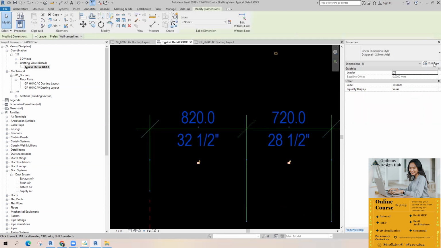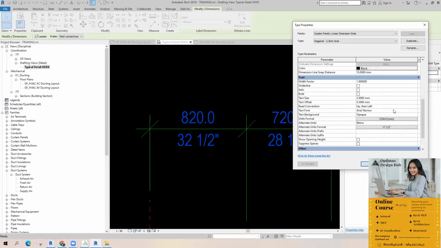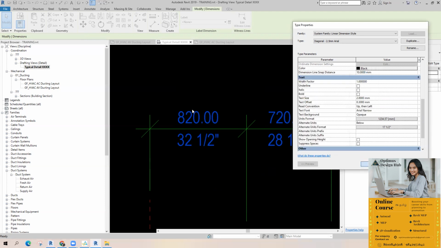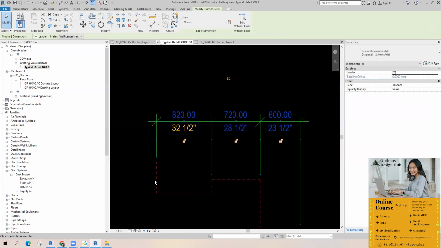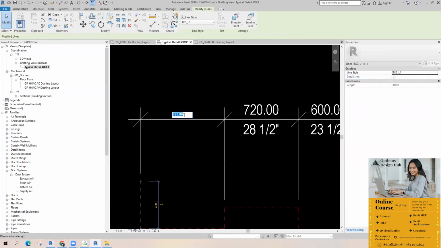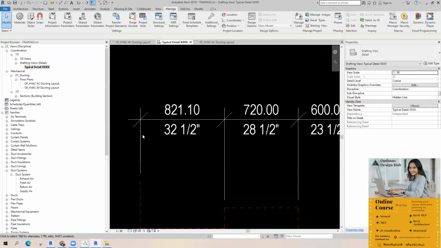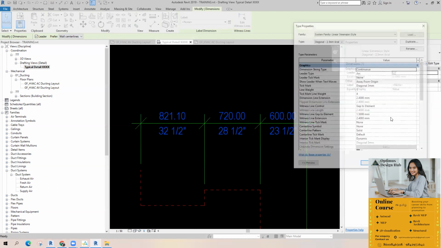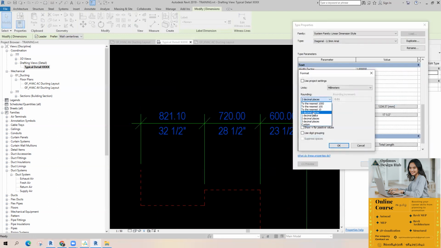Just try this. You can show 2 decimal places. 821.1. If you want to hide this, or if you want to suppress this one, you can round off to 0 decimal places, no problem.